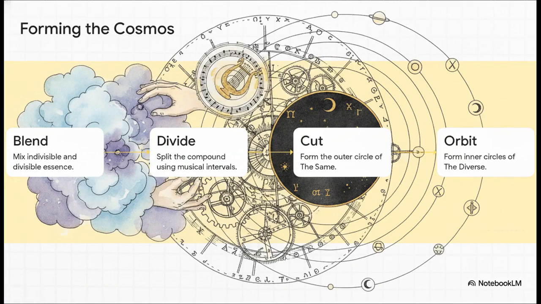And this math translates into a very literal mechanical blueprint. The creator physically mixes the indivisible eternal essence with the divisible material essence. Then he divides that compound using those musical intervals we just talked about, cuts it lengthways, and bends it into intersecting circles. The outer circle becomes the sphere of the same, which governs the fixed stars and ultimate reason. The inner circle gets split into 7 unequal orbits representing the diverse, which govern our planets. It's honestly a staggering feat of ancient cosmological engineering.